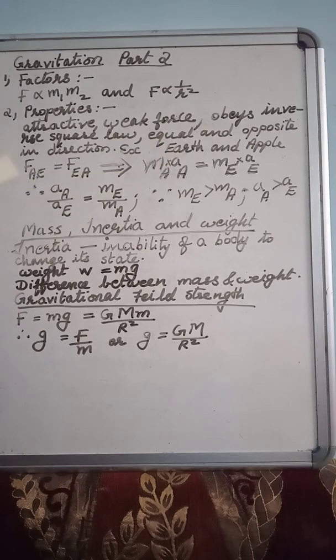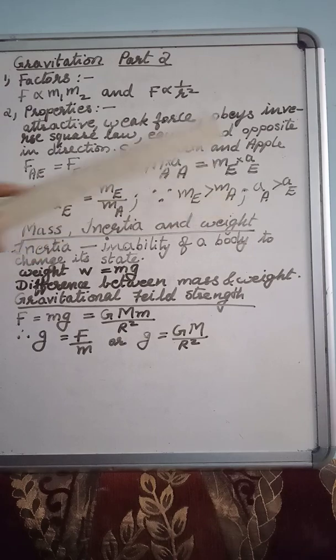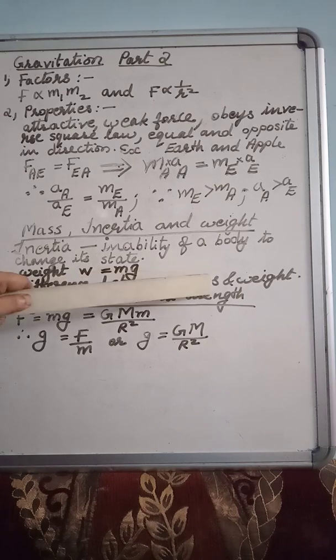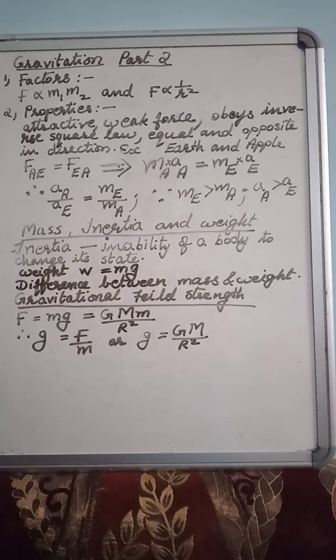Next one, define mass, inertia as well as weight. Next question, differences between mass and weight. Next question, define gravitational field strength along with its formulae, children. These are the assignment questions you have to do from this topic.